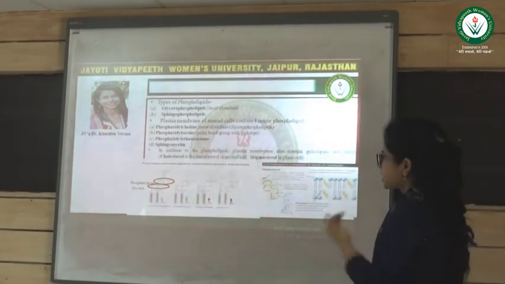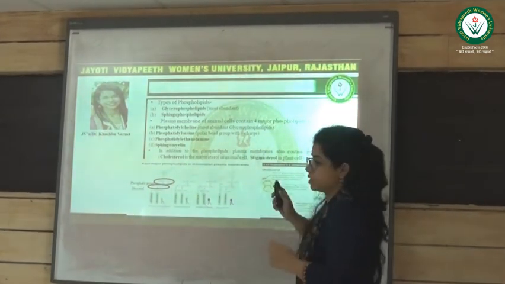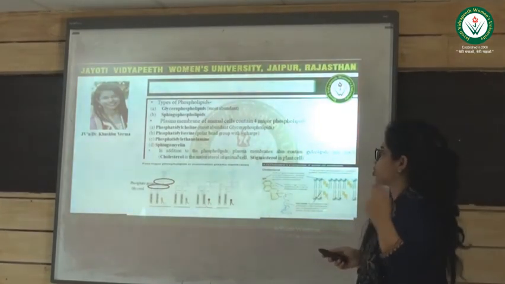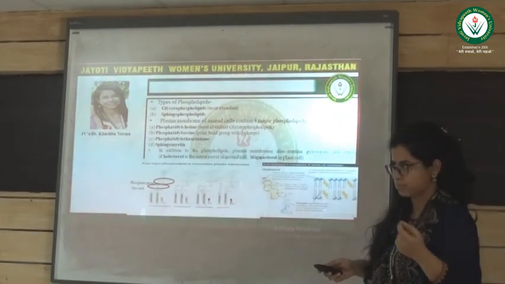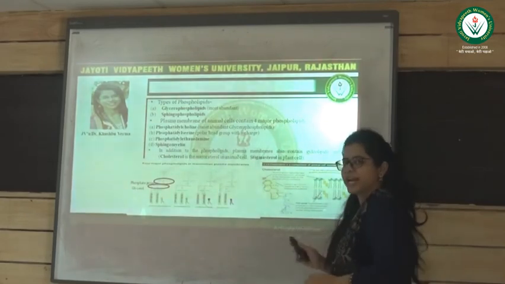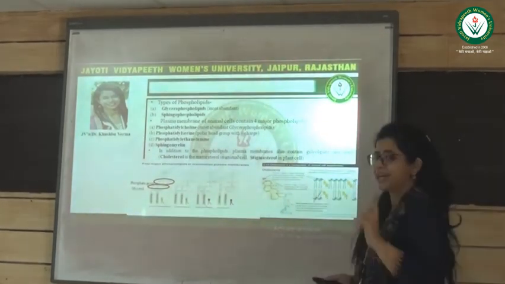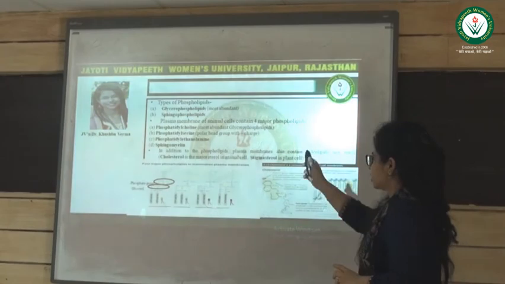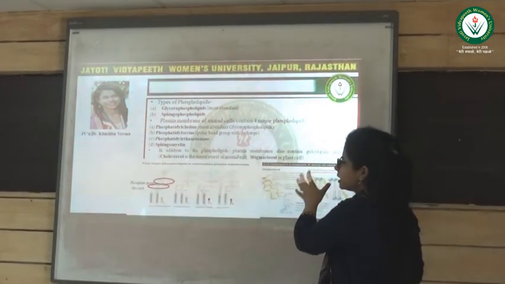Examples of glycophospholipids are phosphatidylcholine, which is the most abundant glycophospholipid present in the plasma membrane; second, phosphatidylserine, which has a negative charge; and third, phosphatidylethanolamine.